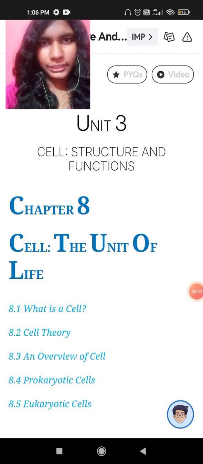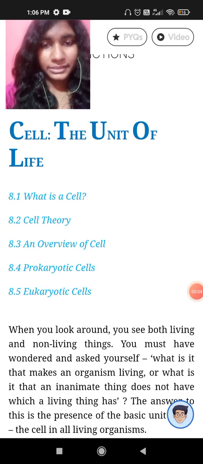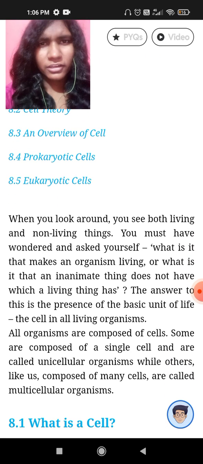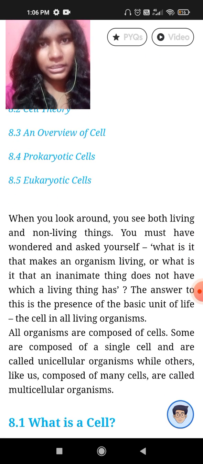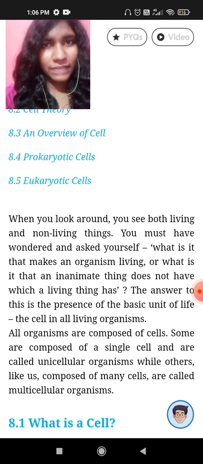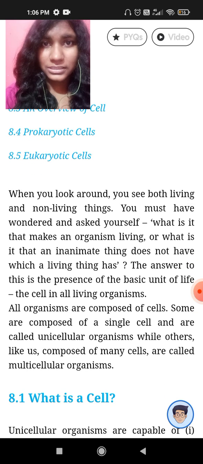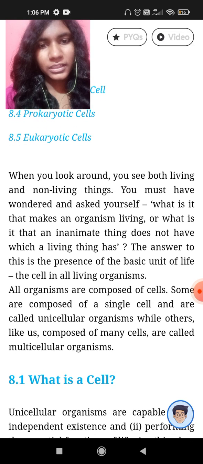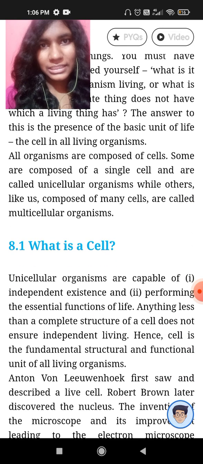The unit of life. What is a cell? When we look around us, there are various living organisms that are basically made up of cells, because having a cellular structure is a defining characteristic of life. Every living organism must contain a cell.